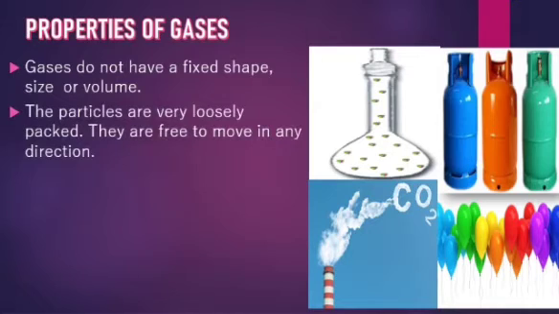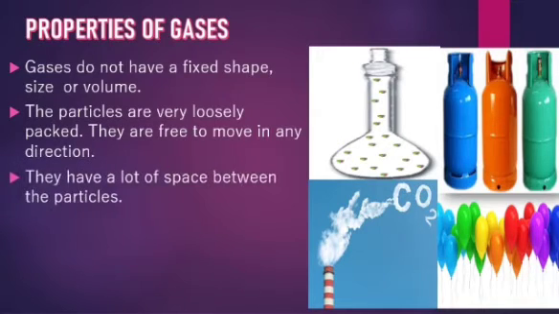Now, look at the picture, the arrangement of particles in gas. You can see that the particles are very far apart. They have lot of space in between the particles, so they can freely move in all directions. That is why they don't have any shape or size or volume. And they occupy the entire space of the container.